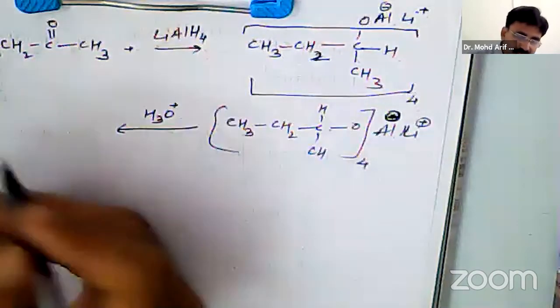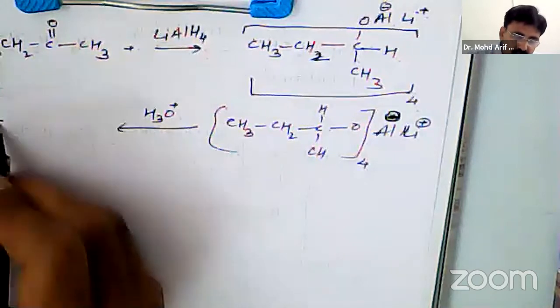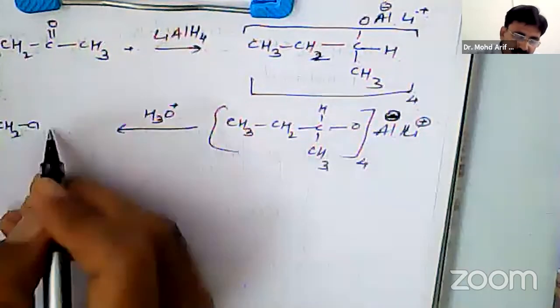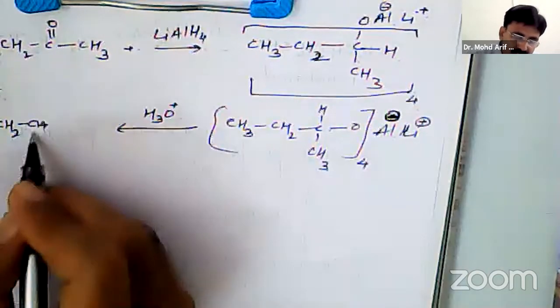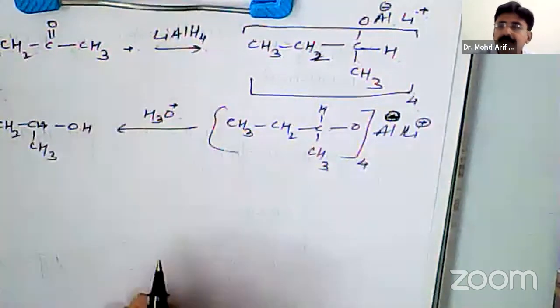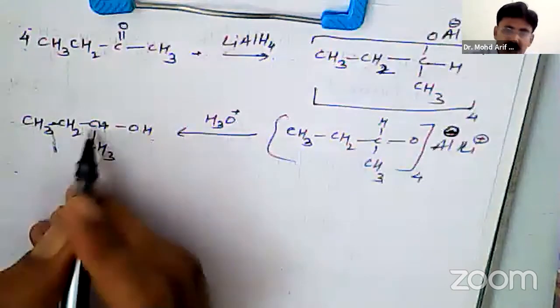After hydrolysis, it will be forming CH3, single bond CH2, H, CH3, single bond OH. 1, 2, 3, 4.